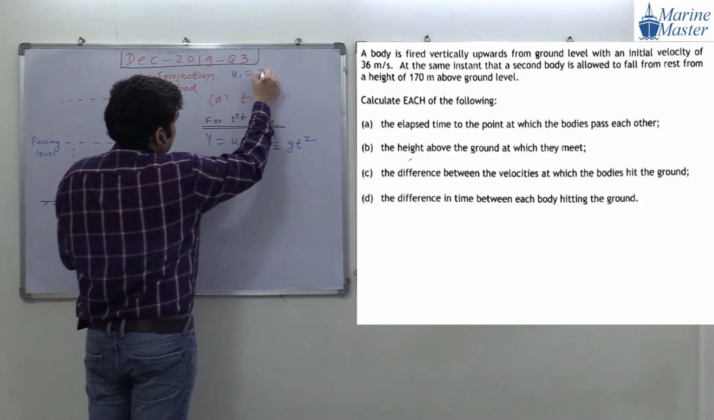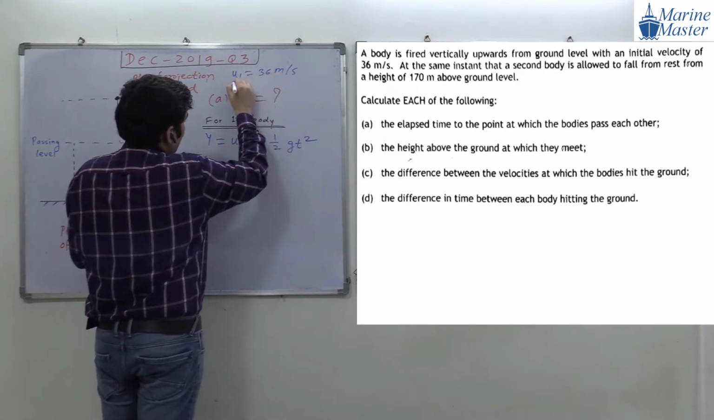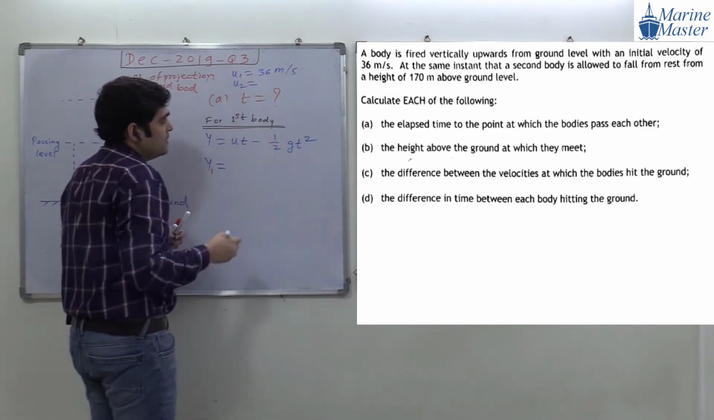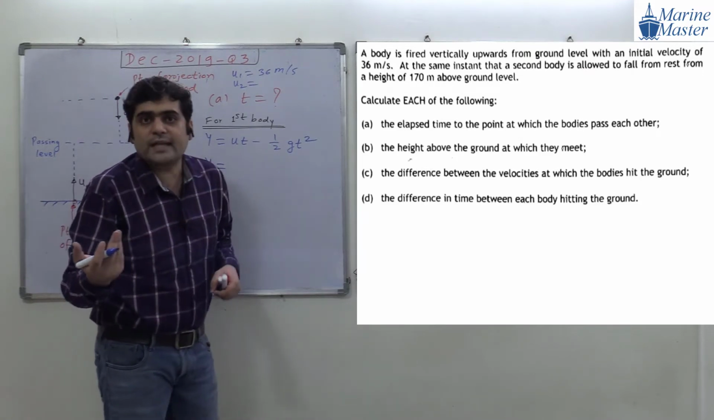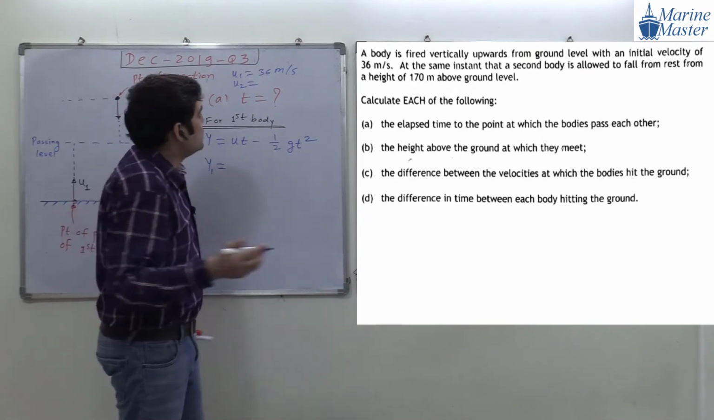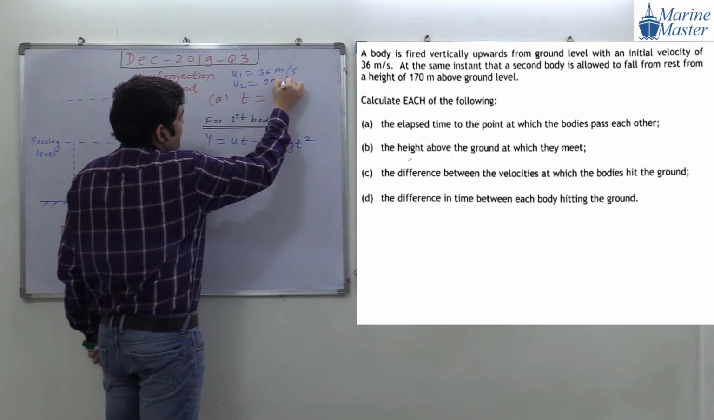u1 is equal to 36 meter per second. And what is the initial velocity of the second body? 0. Why 0? Because it is starting from rest. Okay, guys, everyone try to observe the things.